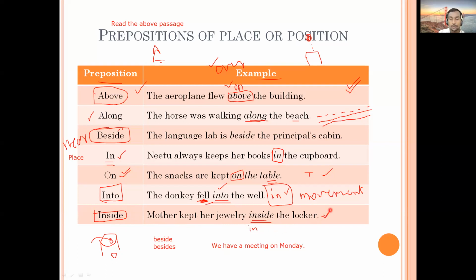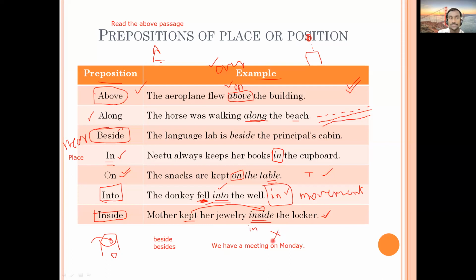If the jewelry is already in the locker, in that case you can use the preposition in, but here the word kept goes with inside. So here you cannot use in in this example also.